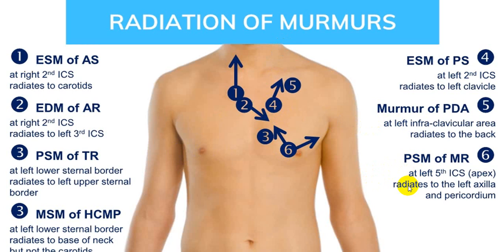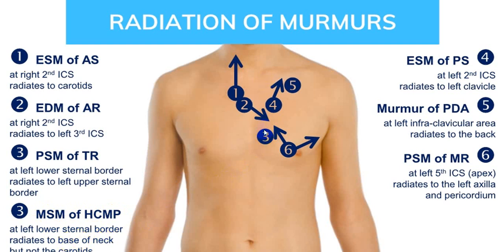While from area 6, in a case of mitral regurgitation, the murmur will be conducted to the axilla, more commonly than towards Erb's area. This will be more conduction. So this will be the MR murmur. Patent ductus arteriosus murmur will be best heard in the infraclavicular region. And the murmur of hypertrophic cardiomyopathy will be best heard in the left parasternal region, and may radiate to the back and base of the neck.